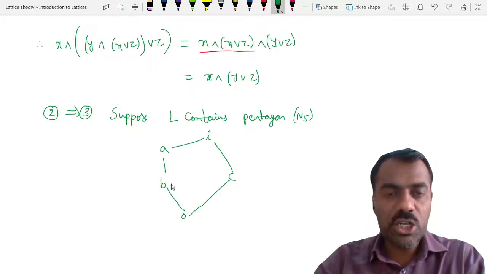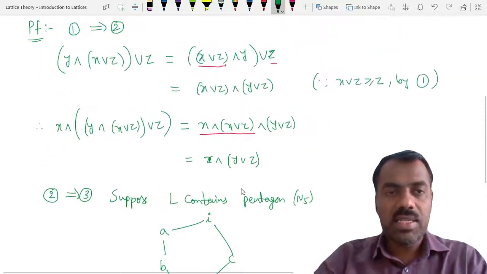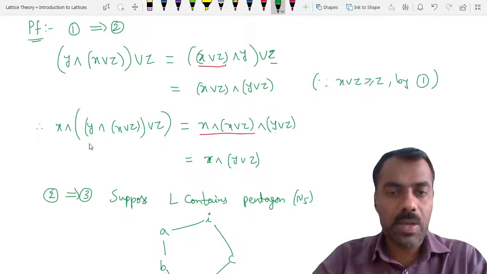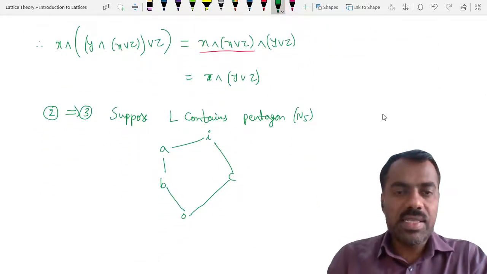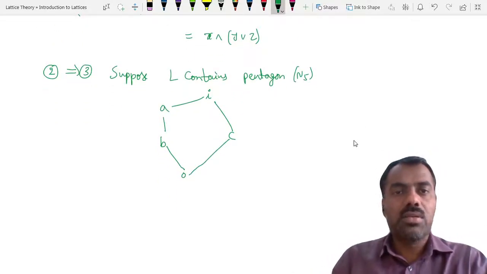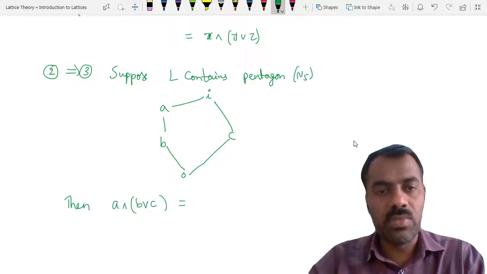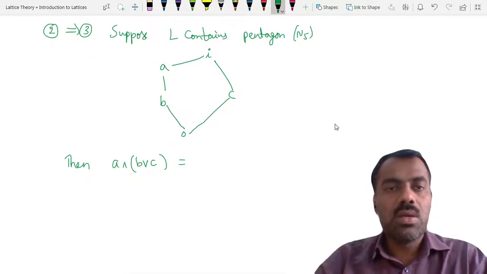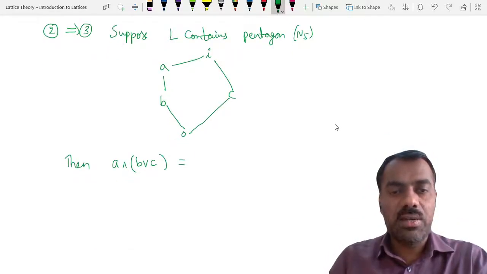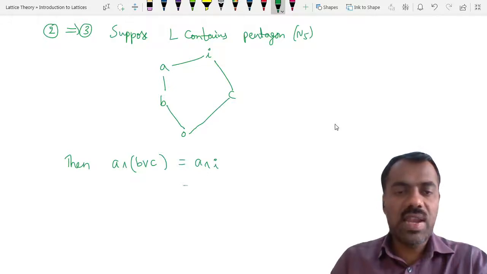Now we will show that for this A, B, C, this condition is not satisfied. Why? What is A meet B join C in this case? What is B join C here? What is the value of B join C? I. Then what is this value? A meet I is A.